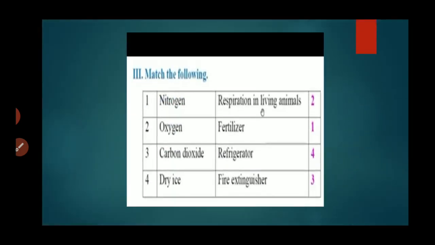Match the following. Nitrogen, fertilizer. Oxygen, respiration in living animals. Carbon dioxide, fire extinguisher. Dry ice, refrigerator.